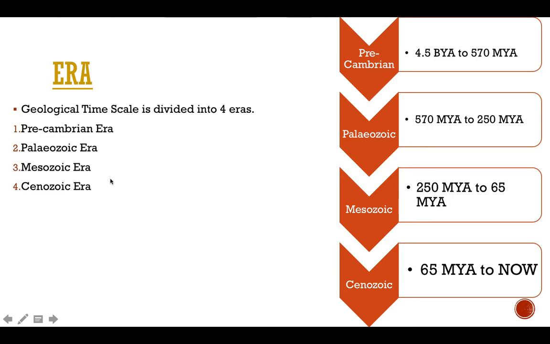The Mesozoic era is also called the era of creepers. It began 250 million years ago and continued till 65 million years ago. The present era is called the Cenozoic era. It is also called the era of mammals, which began 65 million years ago and is still continuing. So let's discuss each era in detail.